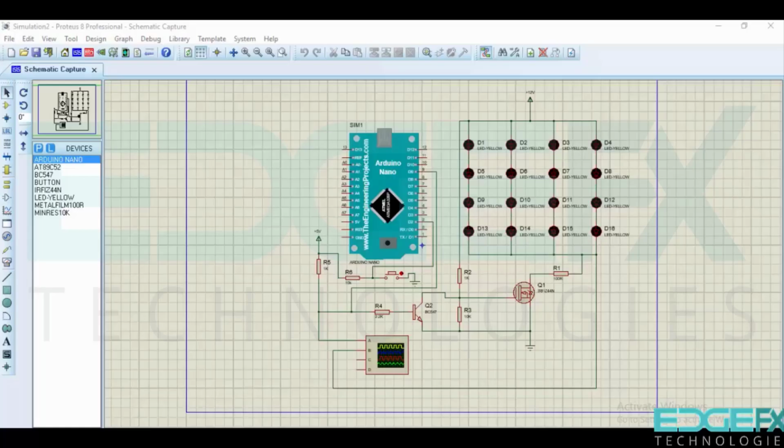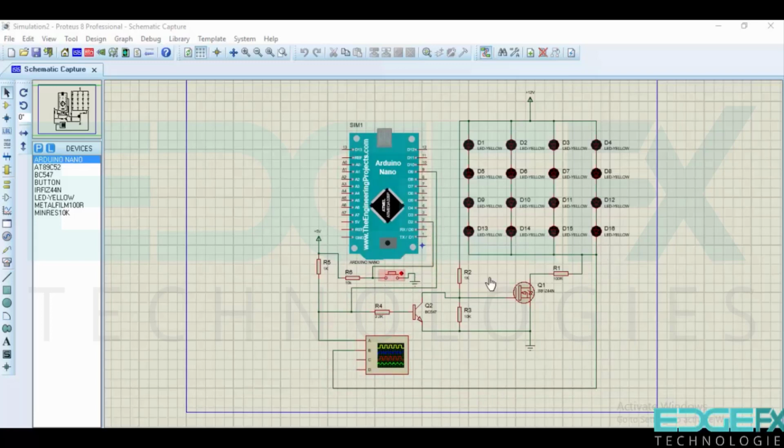In this video we are going to see the simulation of an Arduino based LED lamp dimmer using a push button. Here we have an Arduino Nano and a number of LEDs connected in series parallel combination. Four are connected in series, and four in parallel, which are switched through this MOSFET, and this MOSFET is controlled by our Arduino through an NPN type transistor. We have an oscilloscope here to see the waveforms coming out of the Arduino and at the LED point, and we have a push button as an input to change the duty cycle.